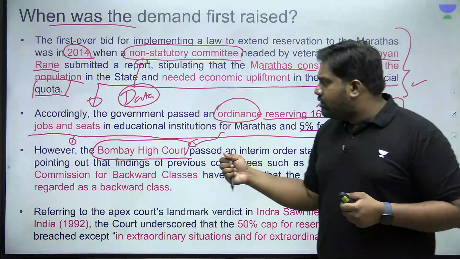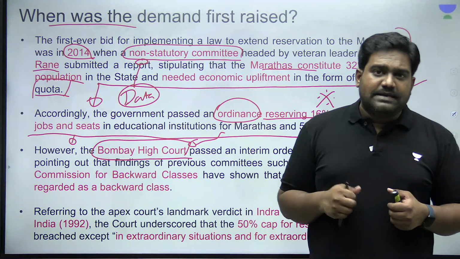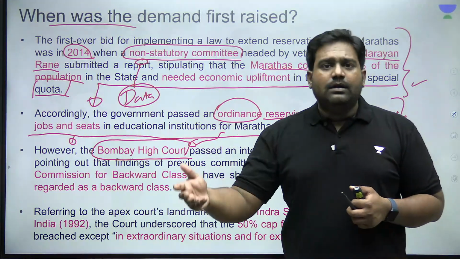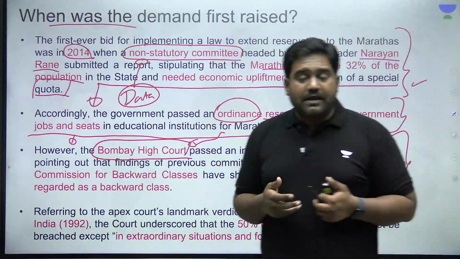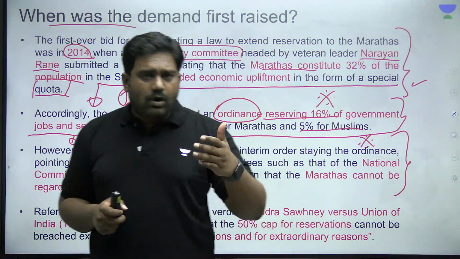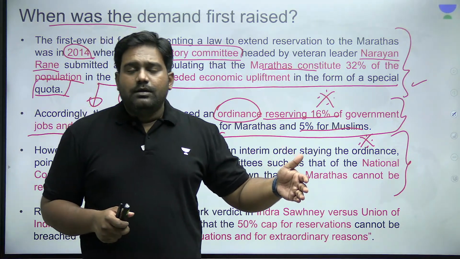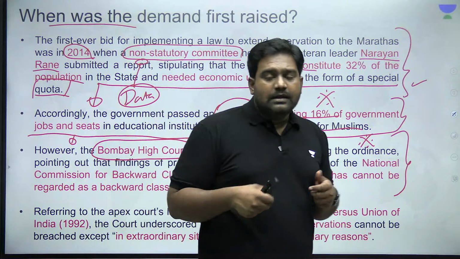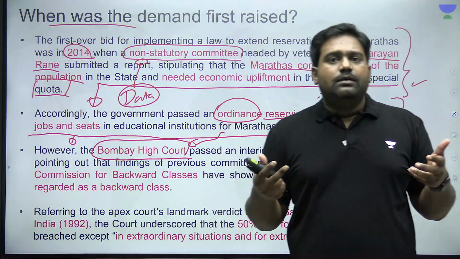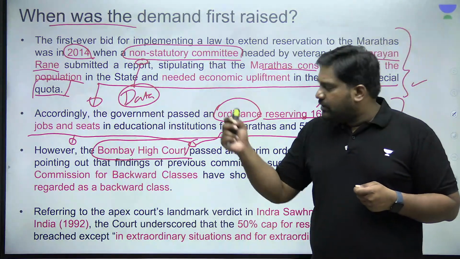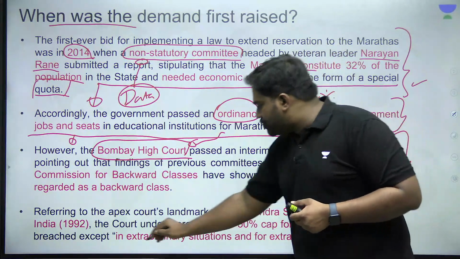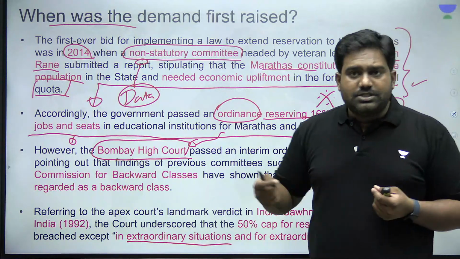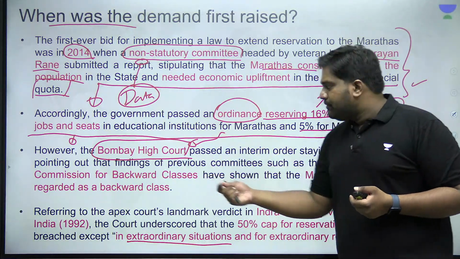The Bombay High Court dismissed this argument of the government by saying that, see, the Narayan Rane Committee is a non-statutory committee, plus it hasn't really conducted any in-depth survey to bring data to show how Marathas are backward, or to present data to highlight the extent of backwardness amongst the Maratha community. So without any solid empirical evidence, without any justifying extraordinary situation, right, such reservations cannot be provided. That was the ruling of the Bombay High Court.